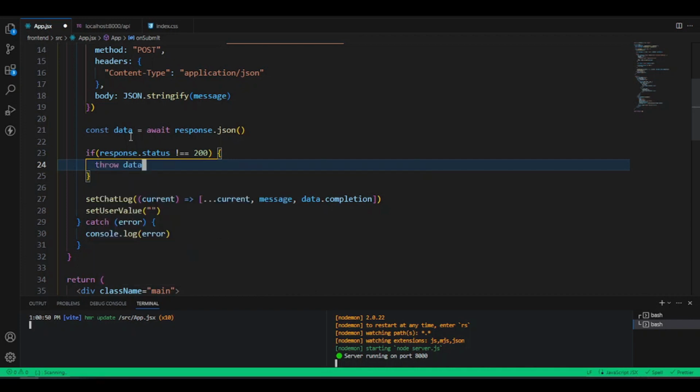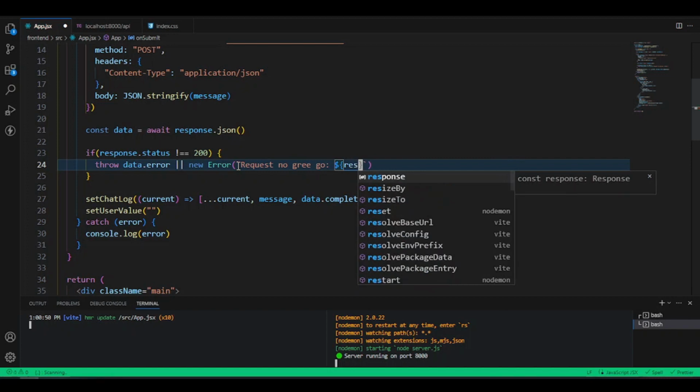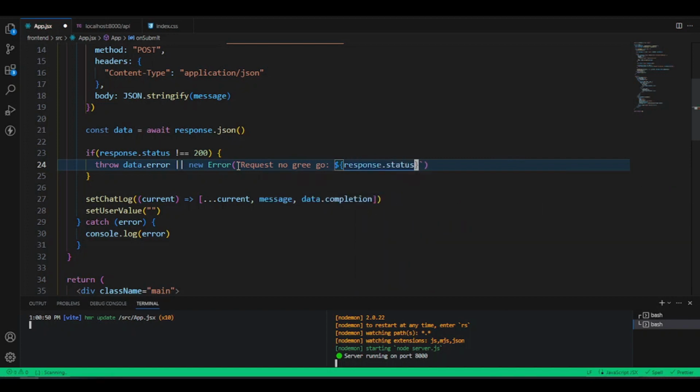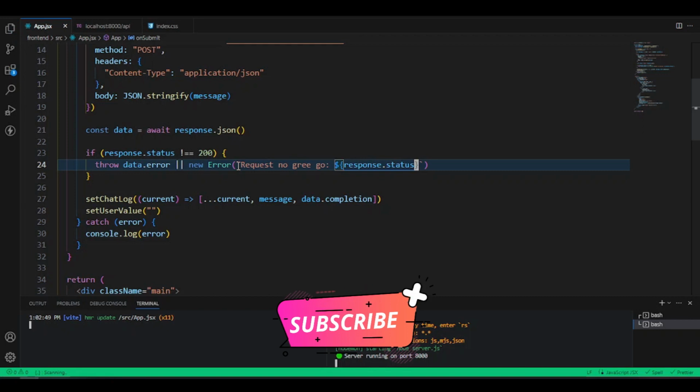We want to throw this error as per the data.error, which will come from our server. Otherwise, we even do a new Error. We want to take the Error constructor and use this Error constructor now. Make we even make this with backtick. So we want to say make the request no gree go. So this is not just our own error handling for something when no gree work. So we could just put that there. I'm going to say response dot status. And now like this go handle our error messages whenever we get any error for here.